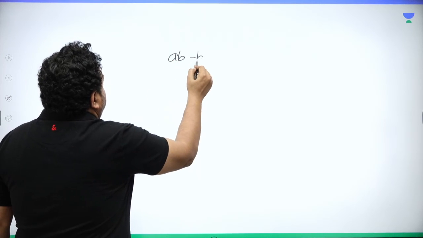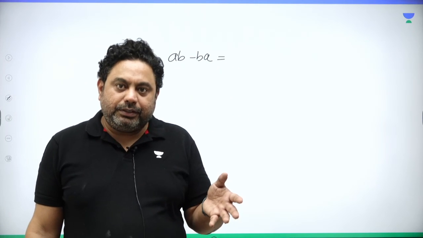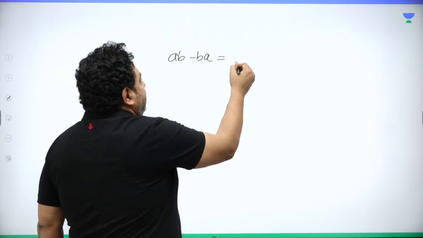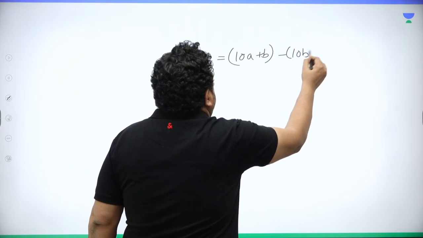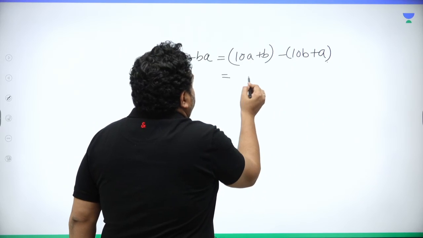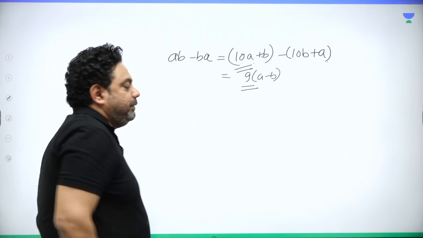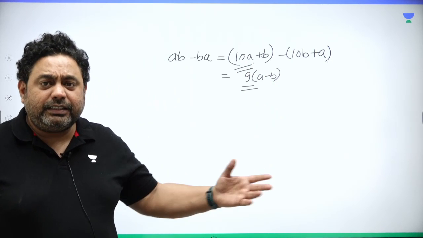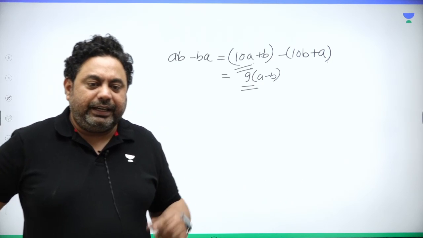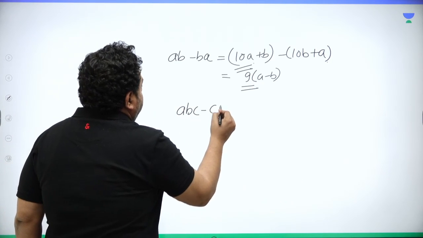AB minus BA. Now AB is a 2-digit number, which can be written as 10A plus B, minus 10B plus A. So it comes out to be 9 times (A minus B). This is the reason it's a multiple of 9, because 9 is coming out. This is the reason it's a multiple of 9, because see, 9 times (A minus B). Or maybe you think of a 3-digit number, ABC minus CBA.